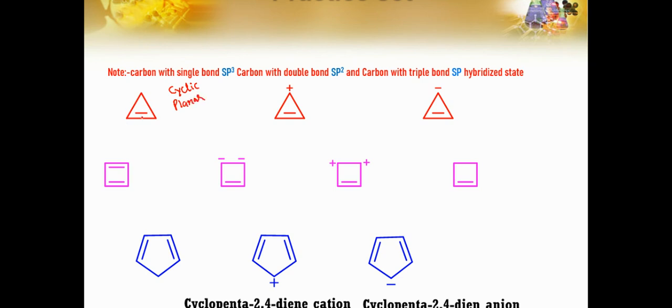Alternate double bond? No alternate double bond. One double bond, or pi bond you can say: pi, sigma, sigma. It must be pi, sigma, then pi, but it is pi, sigma, sigma. As you can also see here, that is the two hydrogens. It means sp3, so it will not be aromatic as well as anti-aromatic. It will be non-aromatic.